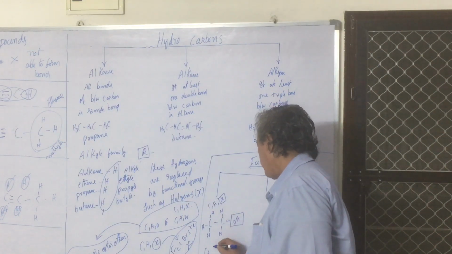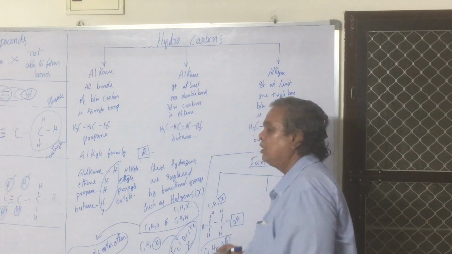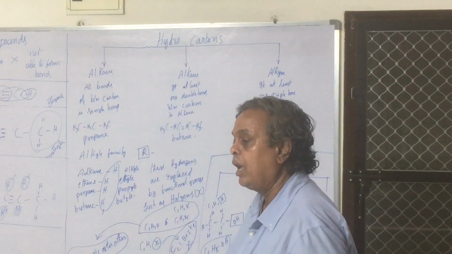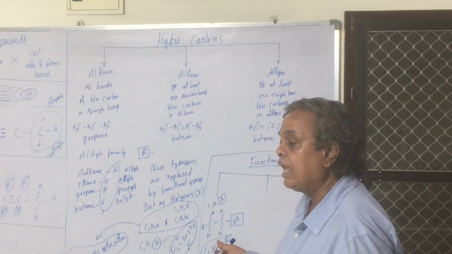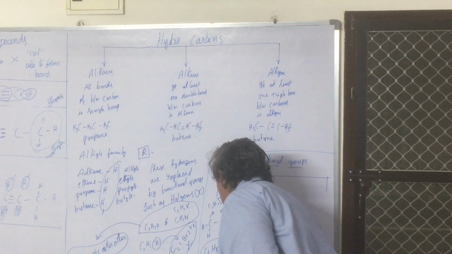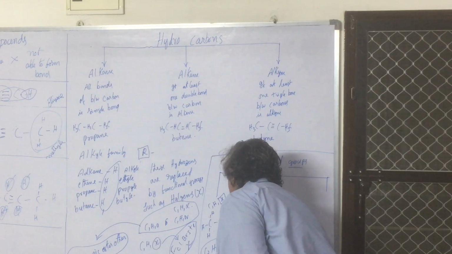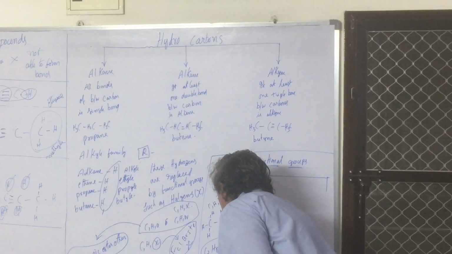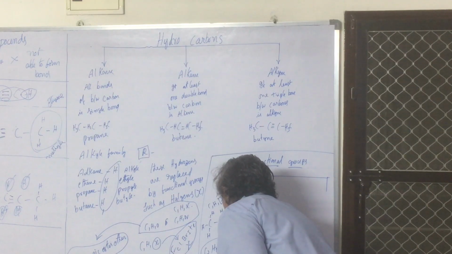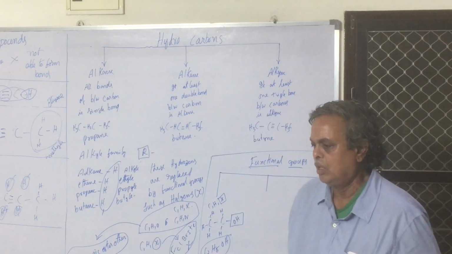Then finally, how do you write? C2H5OH. What is this? Ethanol. Ethanol is the IUPAC name. Ethyl alcohol is the common name. Ethanol is the IUPAC name. Write down, very important.